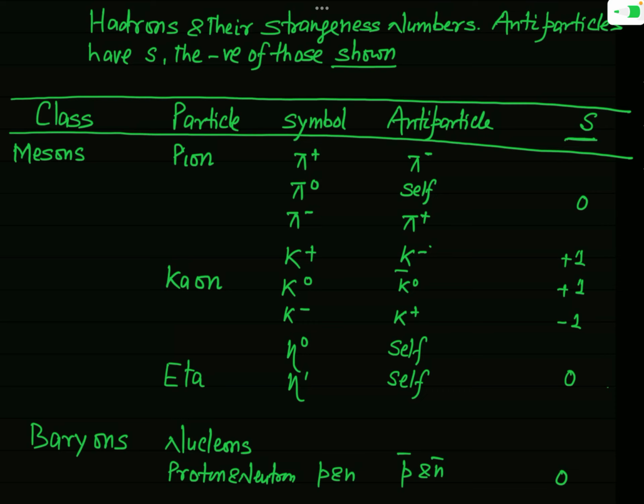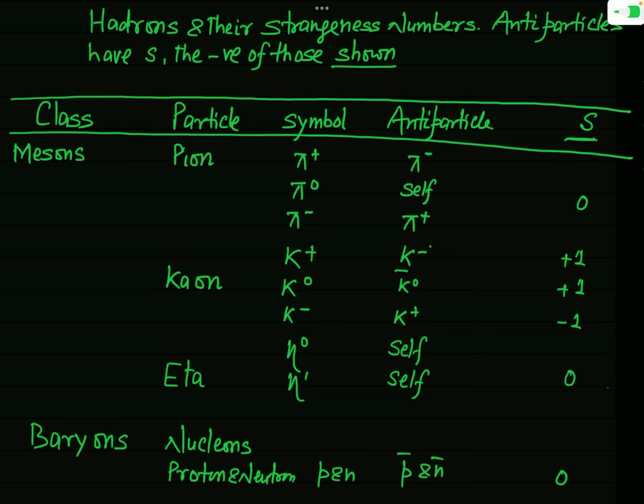You should remember whatever the value is for a particle, the value of the strangeness number for the antiparticle will be just of opposite sign.